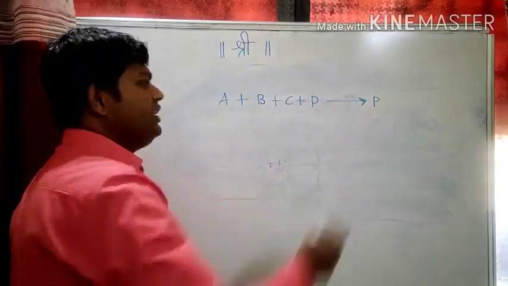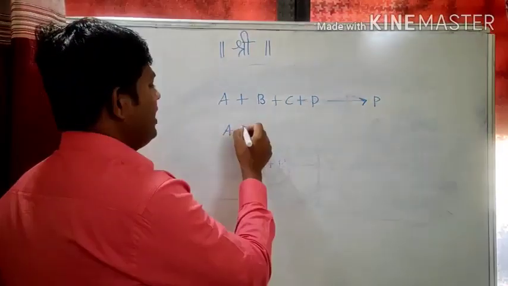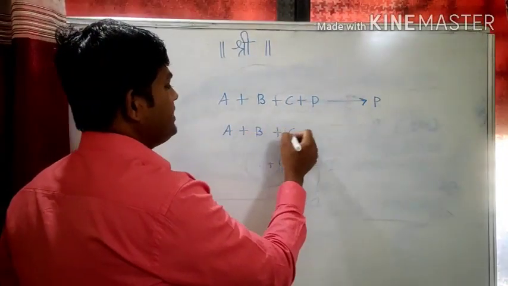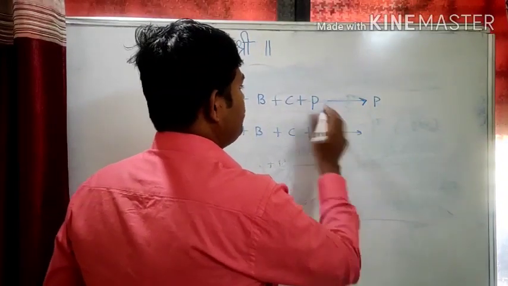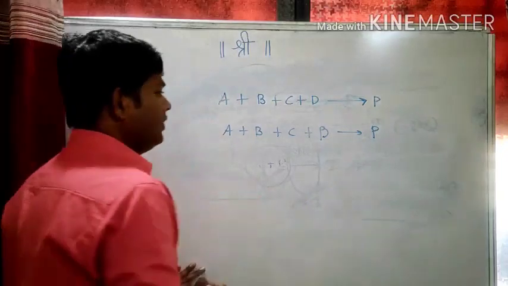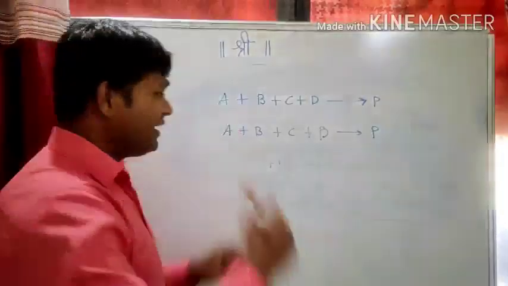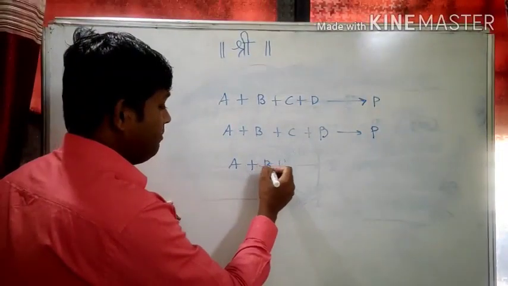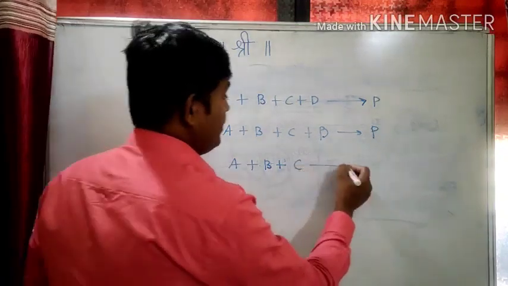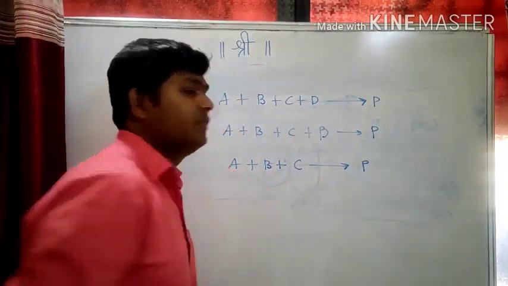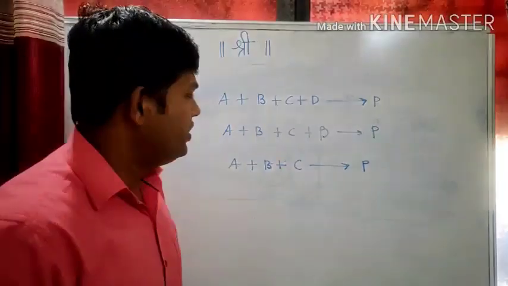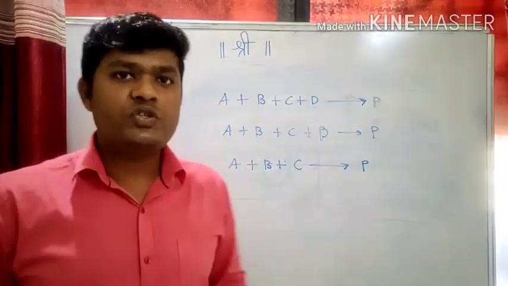A plus B plus C plus D gives product P. A plus B plus C plus D gives product P. Let us take one more example. A plus B plus C gives product P. Now see here, these three reactions are written.